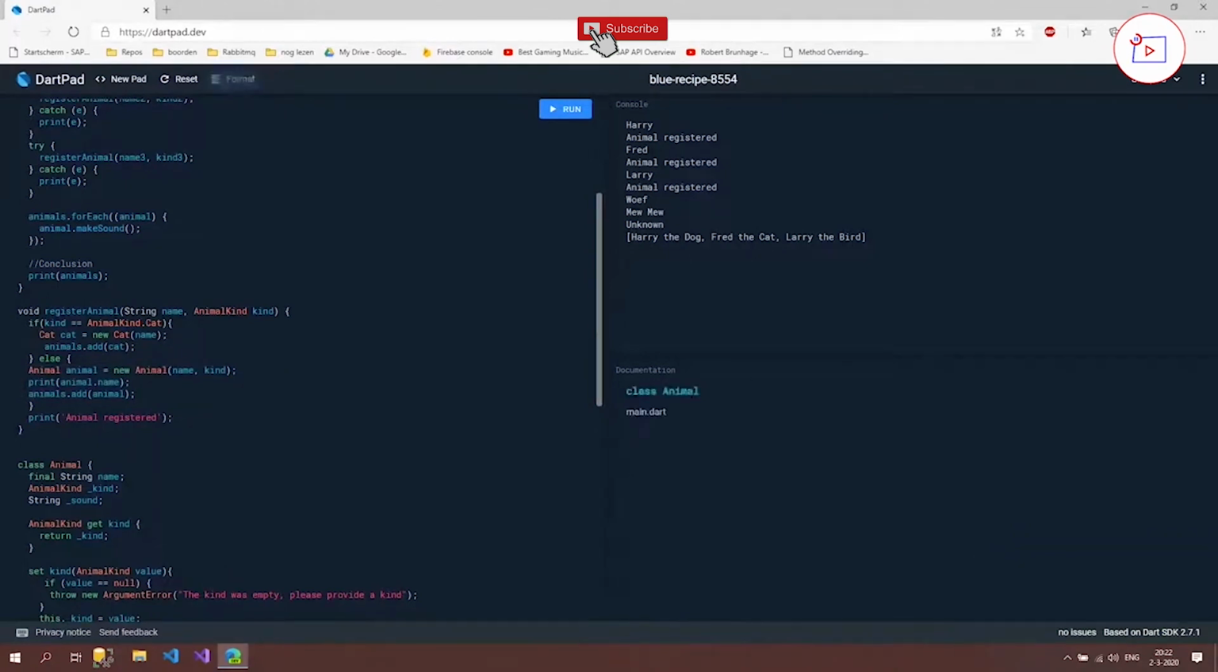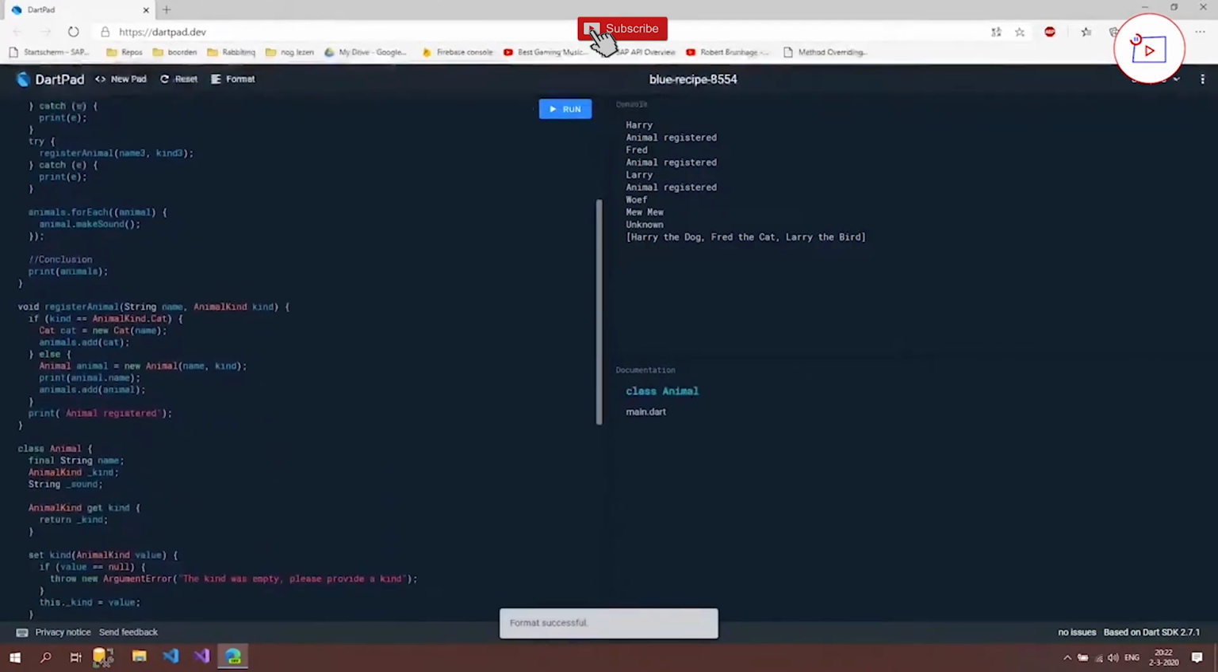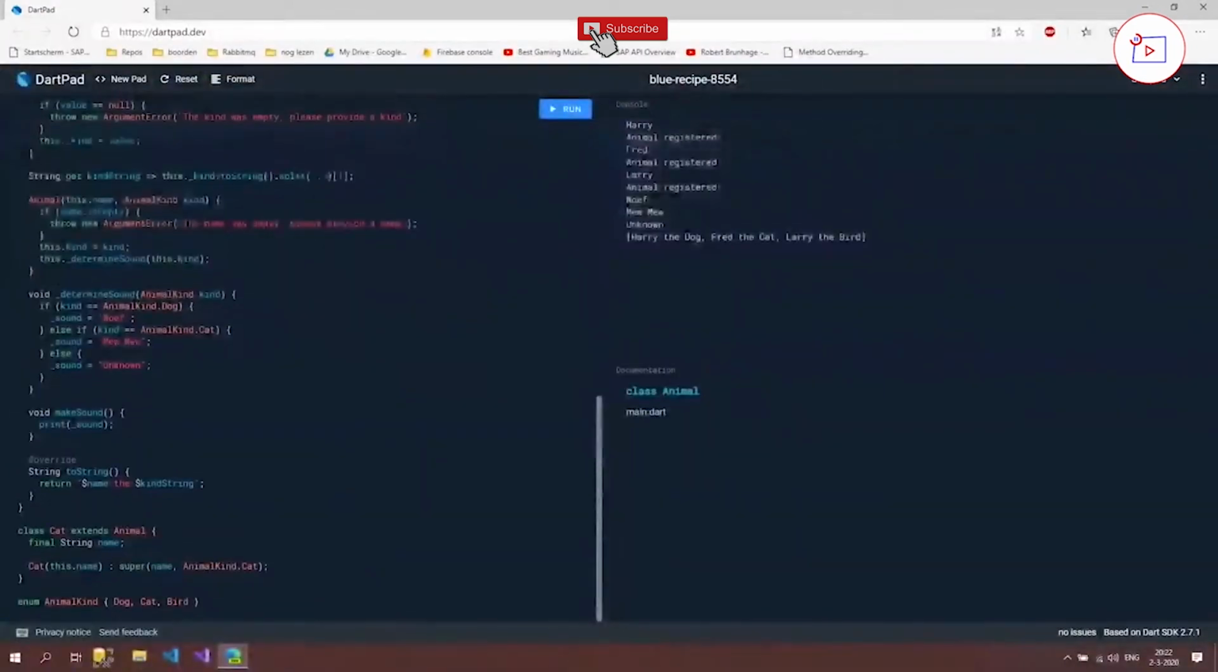So I'm going to click the format here, so it looks a little bit better. Okay, so why can we add the cat class here? Well, that's because we are inheriting from the animal class, so it says, hey, this is also an animal class, but it's of type cat, and that's fine.